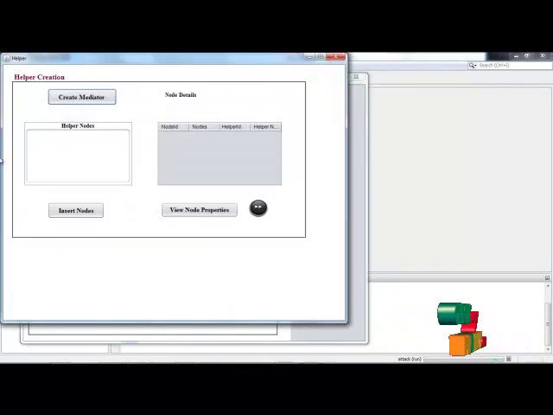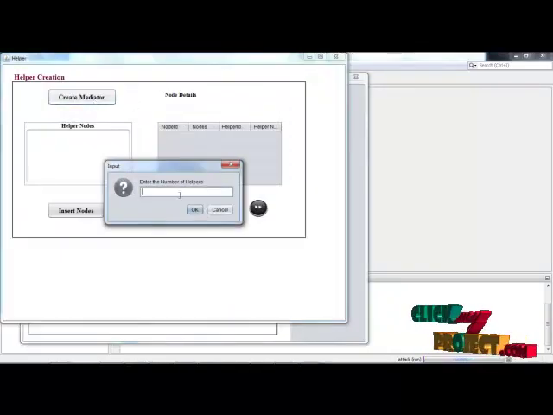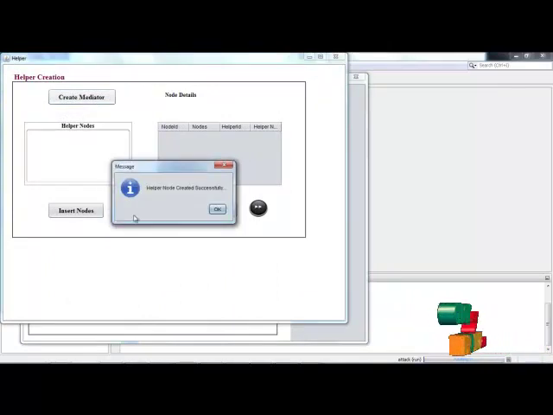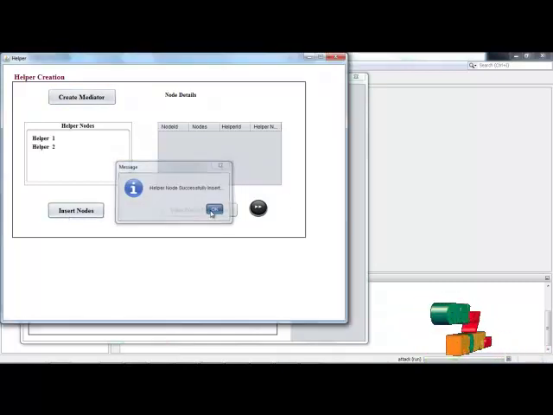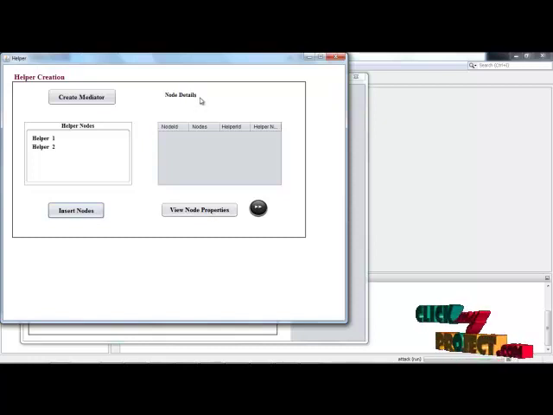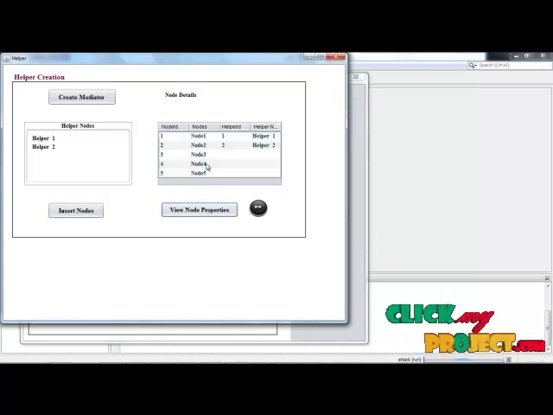Then click this symbol, create mediator, which is the helper node. Enter the number of helpers in this frame. Click OK. Helper nodes created successfully. Insert nodes. Helper nodes successfully inserted in the database. Here we can get the node details on the basis of node ID, nodes, helper ID, and the helper node. Click view node properties, and we can identify the node details.